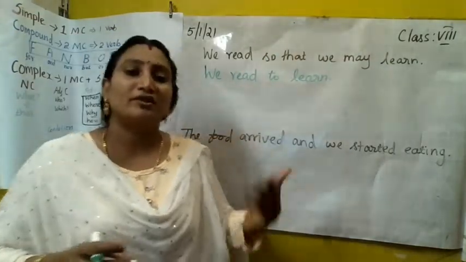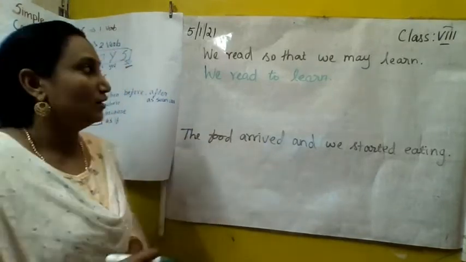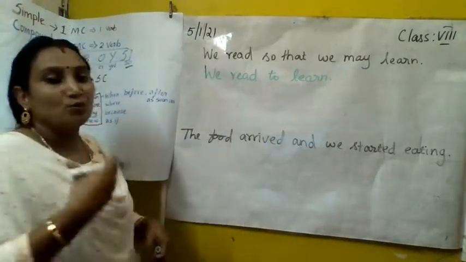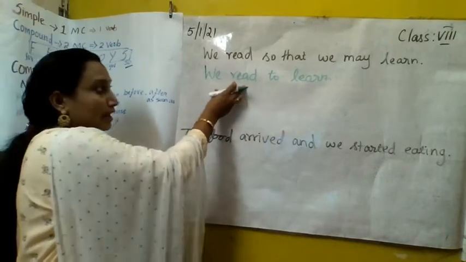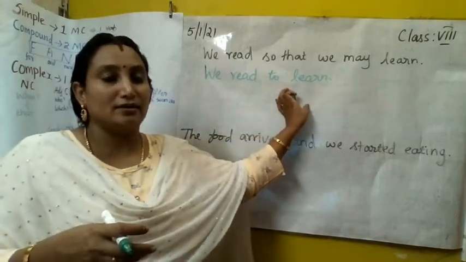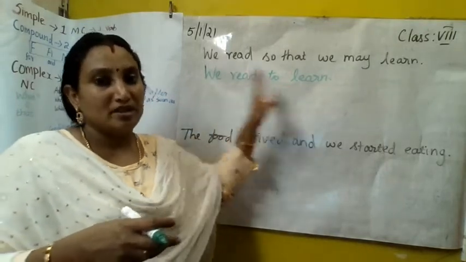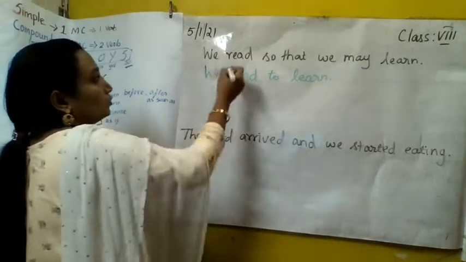We read to learn. That's all. Simple. It's very simple. Okay. Next one is how we change this into compound. So here we have two ideas. One is reading and another one is learning. Two actions are mentioned here, isn't it? How can we write that?